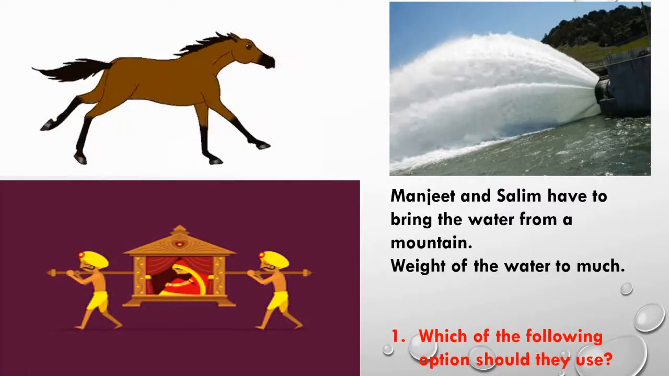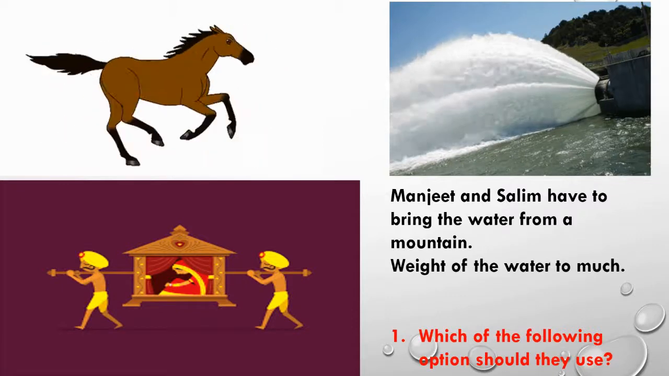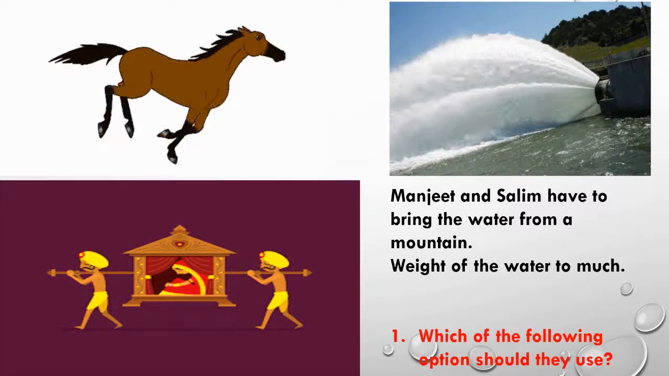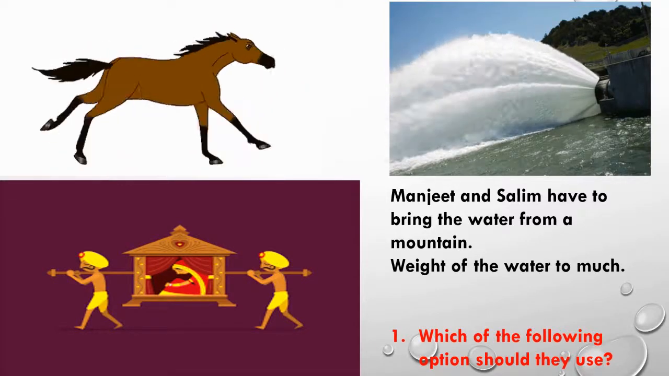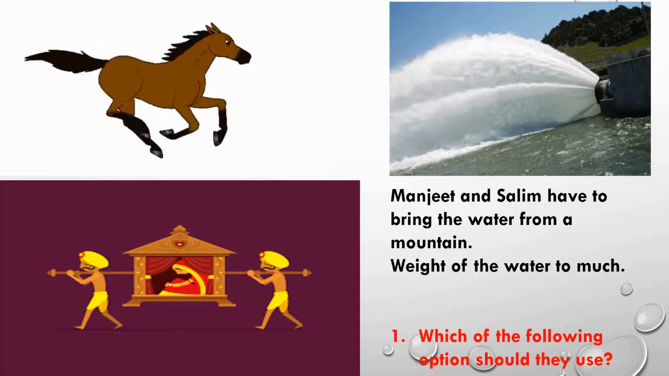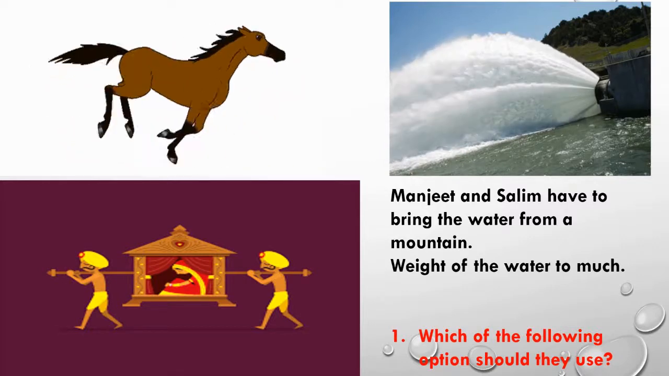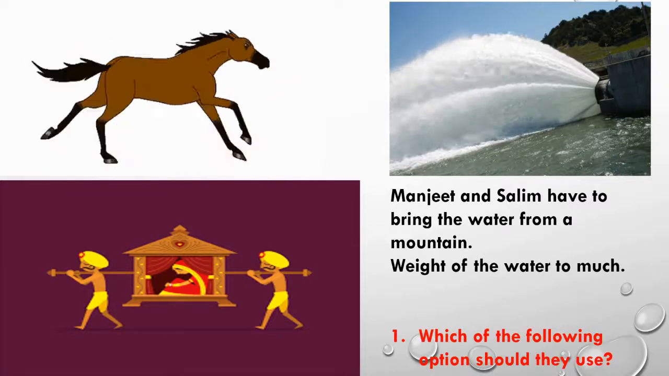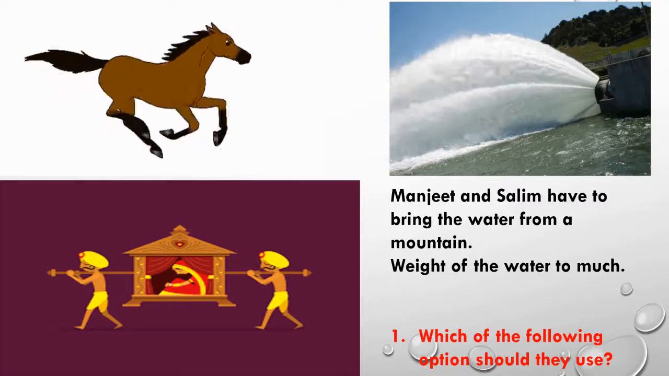For example, if Manjit and Salim have to bring water from the mountain, since the weight of the water is too much for them, they cannot carry it down by themselves. So which of the following options should be used? It is a horse, a pipeline, or a palanquin. So what will be the answer?